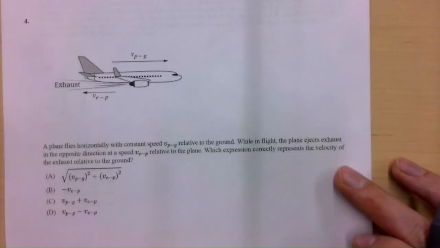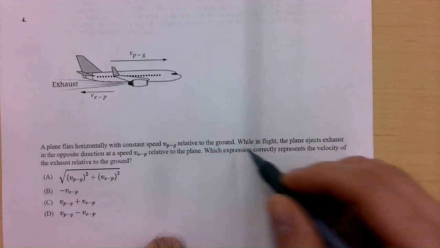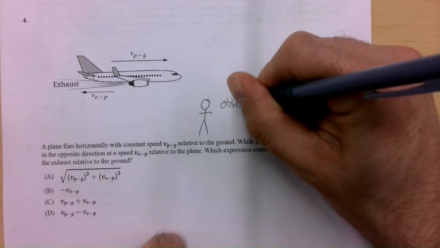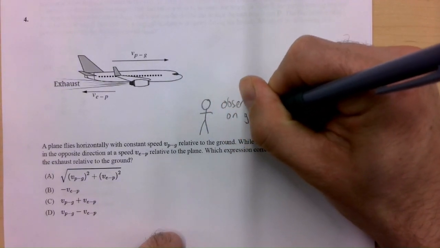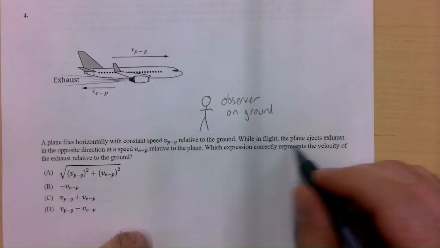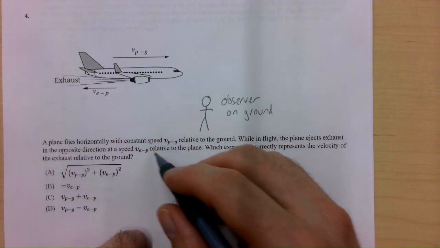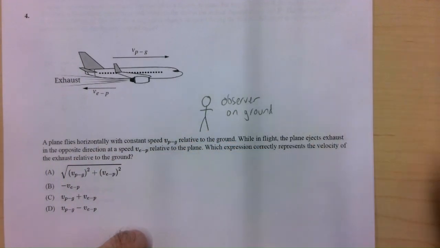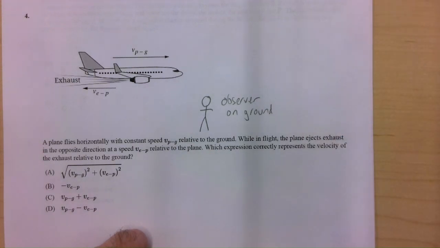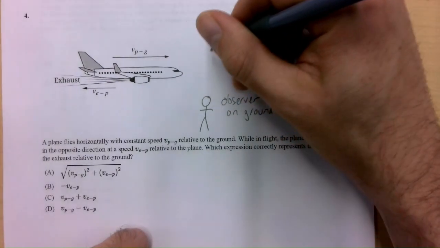We have a plane here flying, and it has some speed relative to the ground, so there's going to be some sort of observer on the ground, most likely you, the person in the problem. While in flight, the plane ejects exhaust in the opposite direction with speed V_EP relative to the plane, which, correction, directly represents the velocity of the exhaust relative to the ground. That's going to be the observer's perspective.